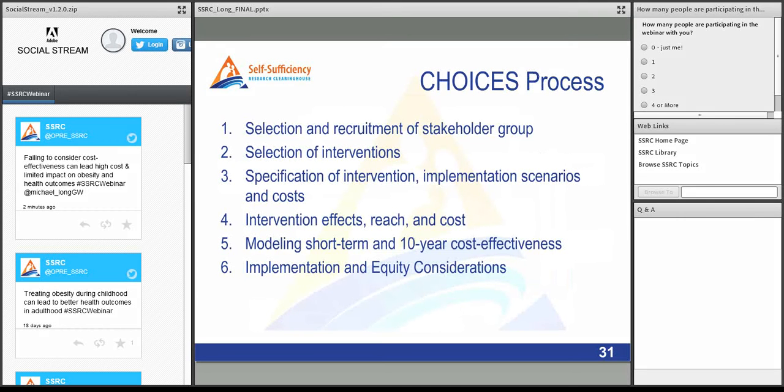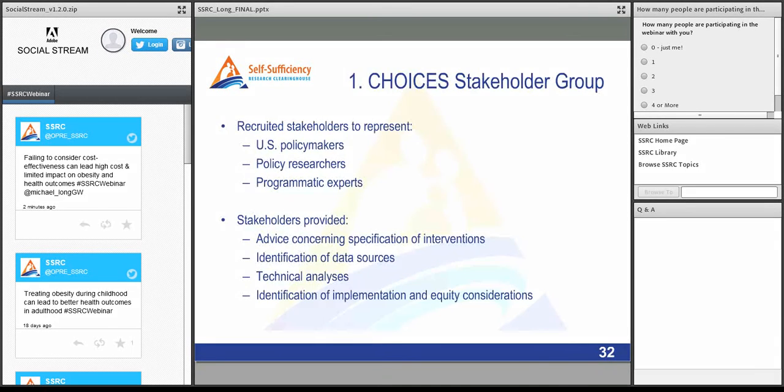So what is our process? I'm going to walk through 6 steps. First, we selected and recruited a group of stakeholders who guided our overall project. We selected interventions that we wanted to evaluate, specified the interventions, implementation scenarios, and their costs, and then evaluated intervention effects, reach, and costs, and modeled then the short-term and 10-year cost effectiveness of doing each of these 40 interventions, and then included qualitative understanding of what are the implementation and equity considerations of doing each of these 40 interventions.